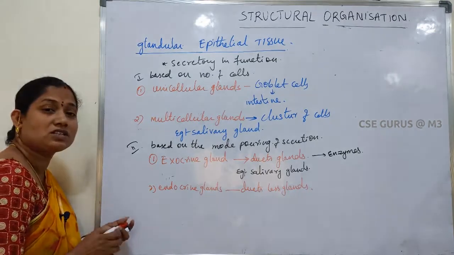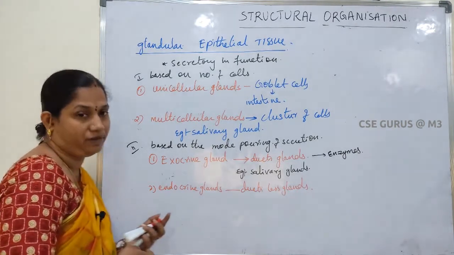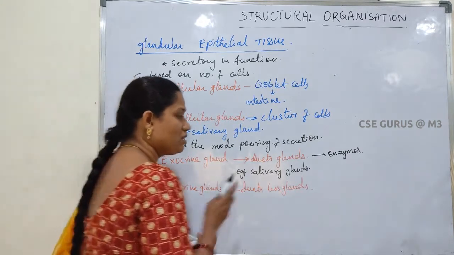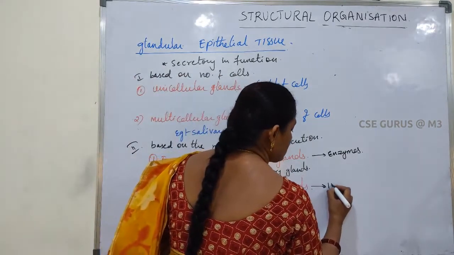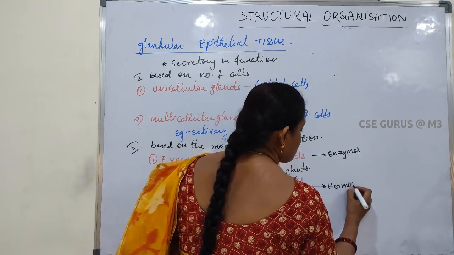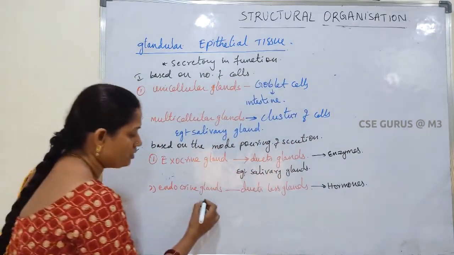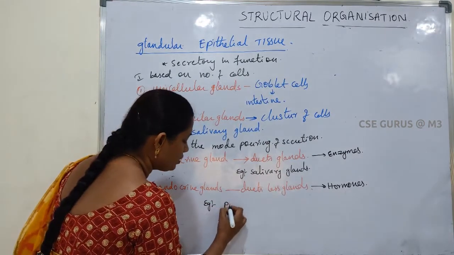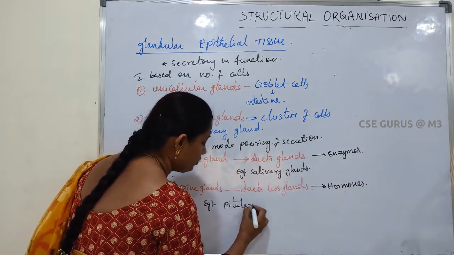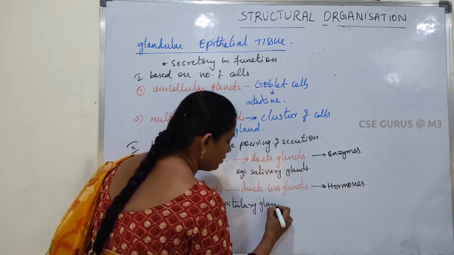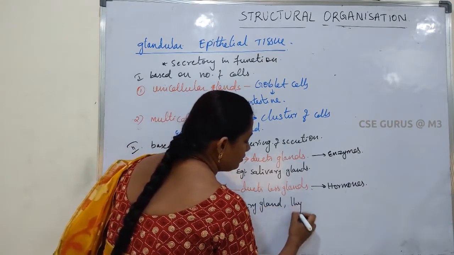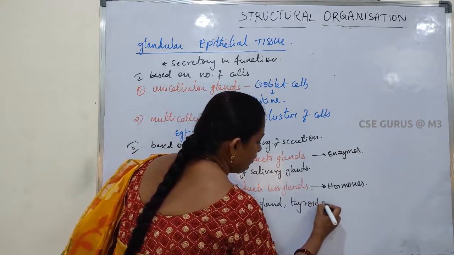Their secretions are released directly into the blood. Their secretions are called hormones. For example, the pituitary gland and thyroid gland.